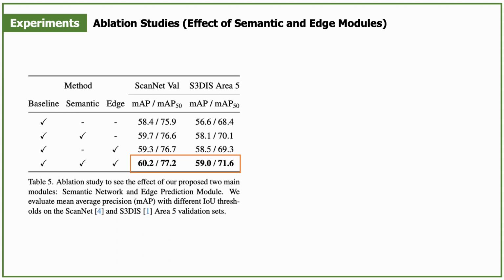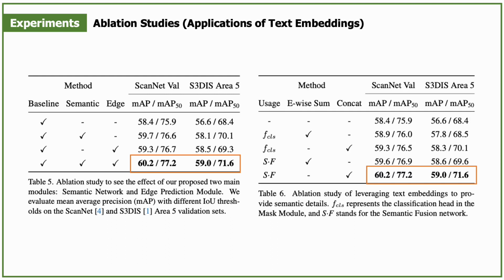In this section, we conduct comprehensive ablation experiments to verify the effectiveness of individual modules. In Table 5, we evaluate the variance of our method with and without the semantic network and edge prediction module. The addition of the 2 modules improves accuracy across all experiments. Notably, integrating SN and EPM leads to considerable advances, confirming the effectiveness of each module. In Table 6, we conduct various applications of text embeddings to determine the most effective strategy for the functional understanding of complex 3D instances. Applying the semantic knowledge across the entire transformer decoder through the semantic fusion outperforms other applications.